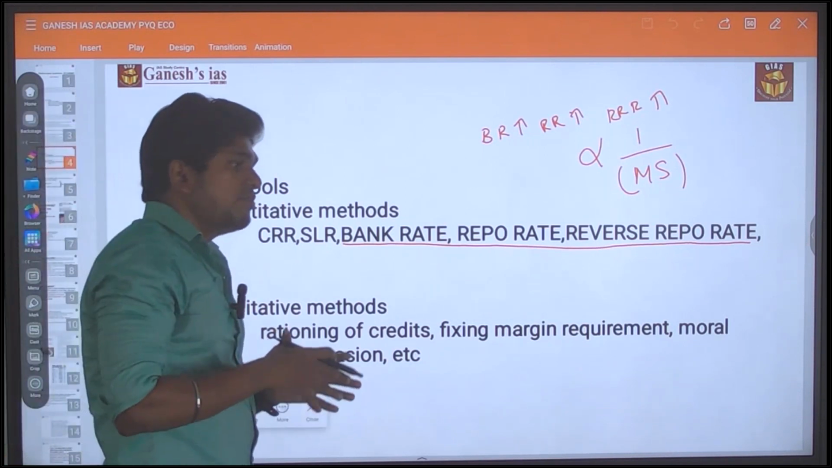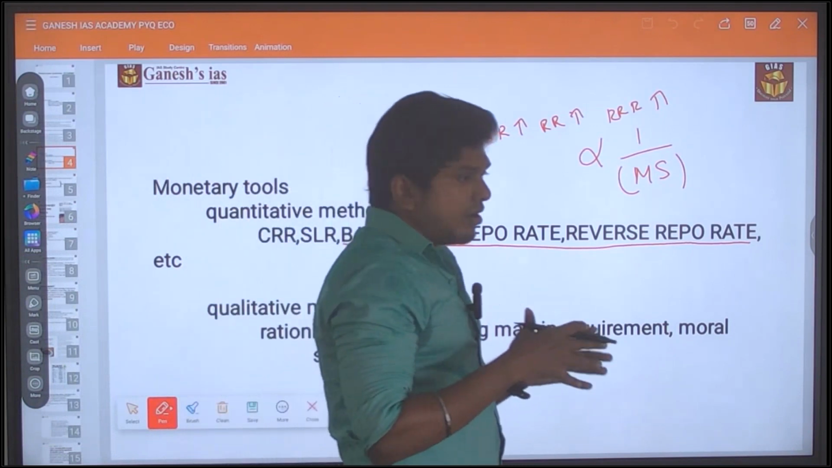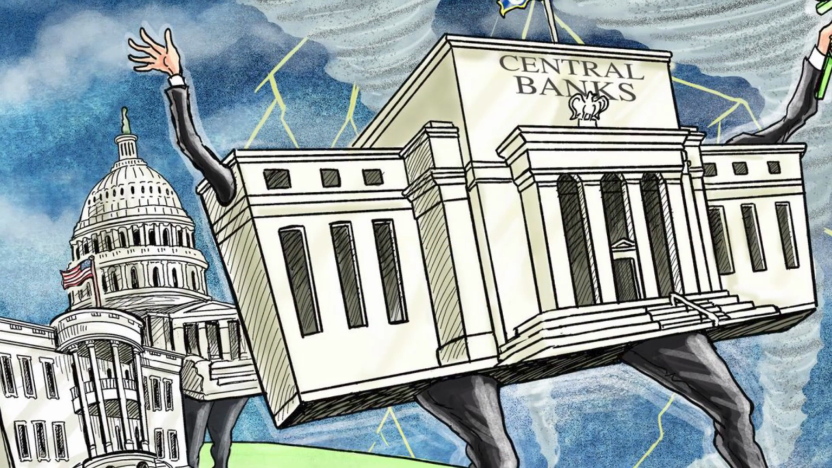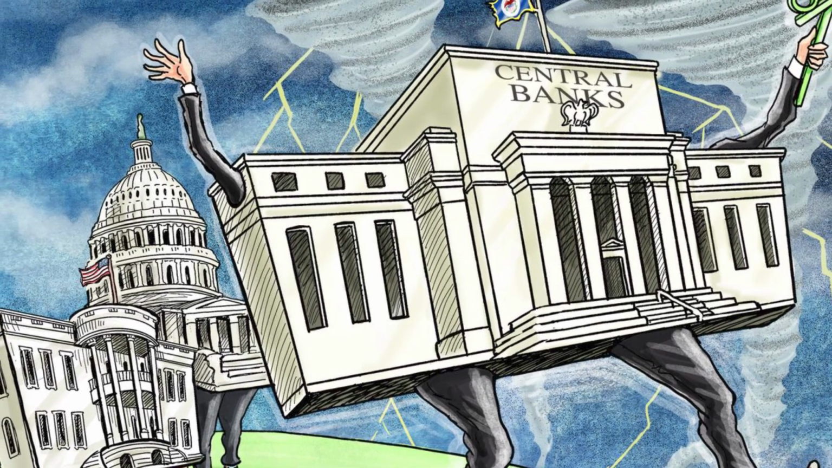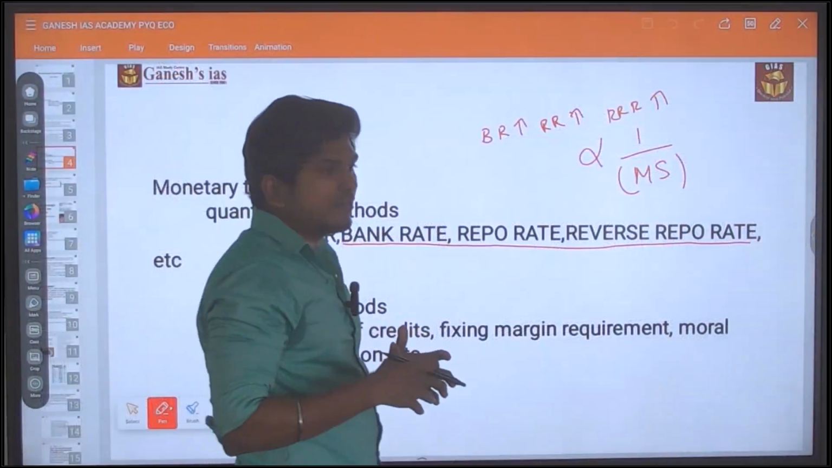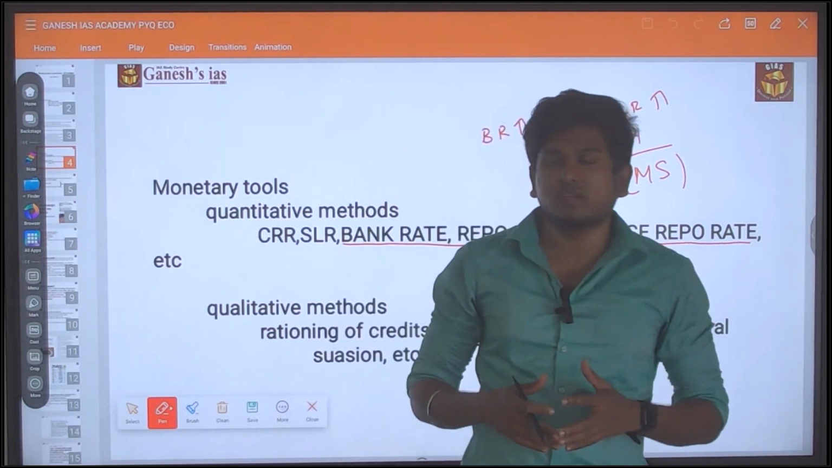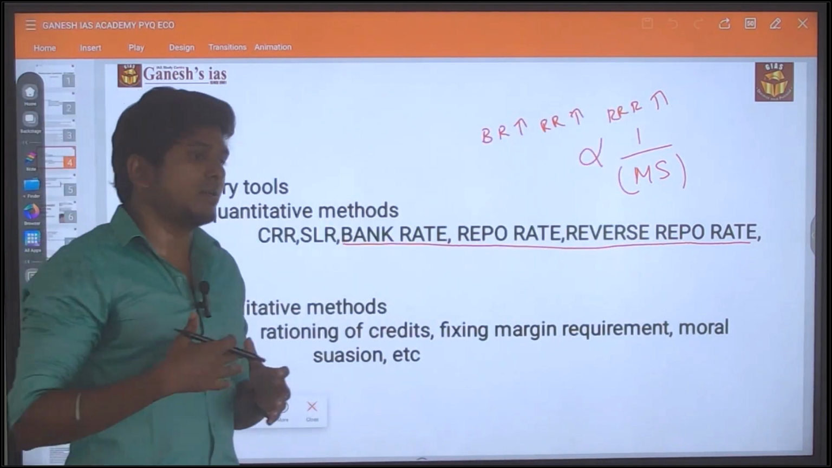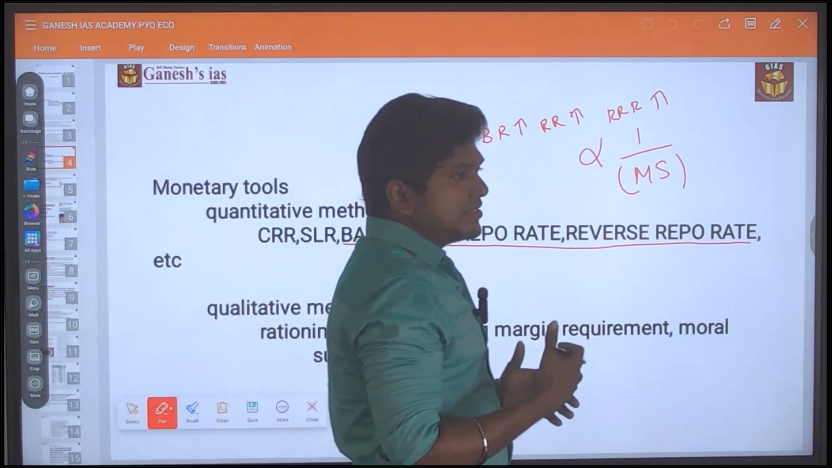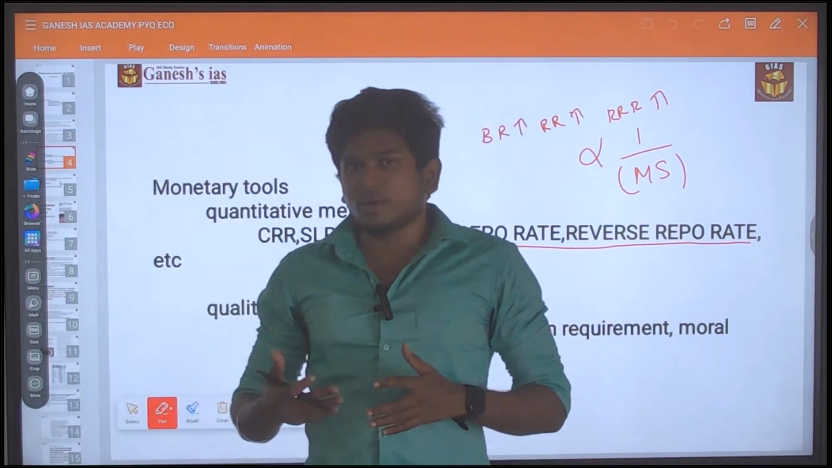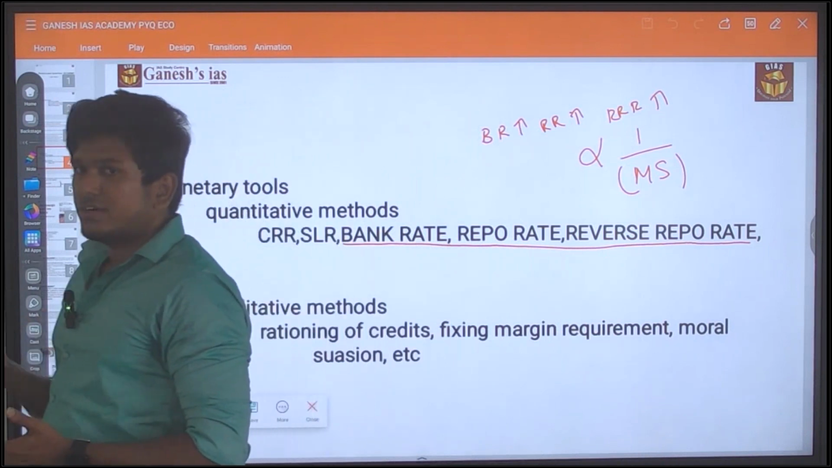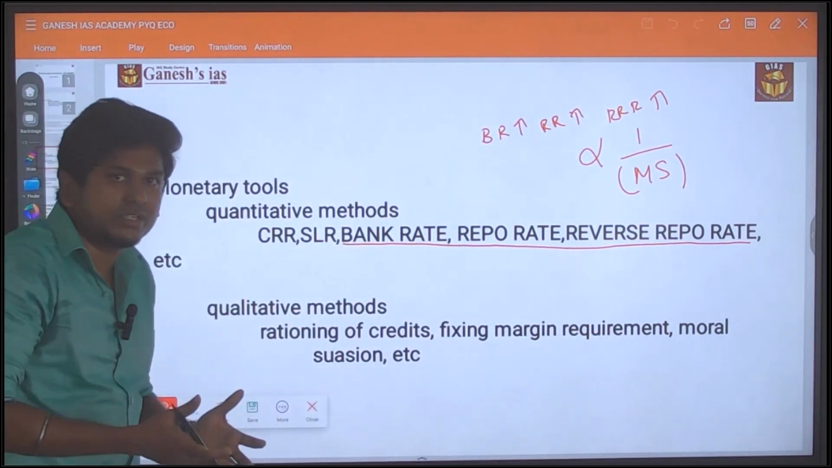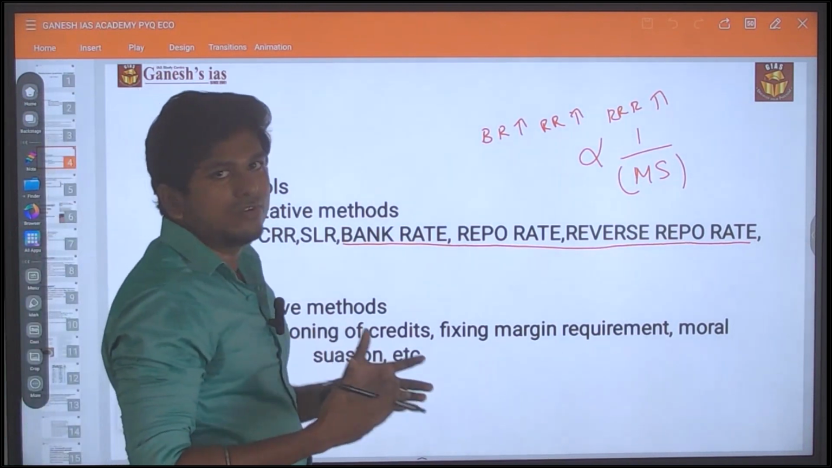That is the major function of the central banks. The main function of the central bank or RBI is to control the money supply and also to address the issue of inflation in the market. For that they will either increase the bank rate and repo rate, or decrease them. In such a way they control the money supply and also have control over inflation in the market.